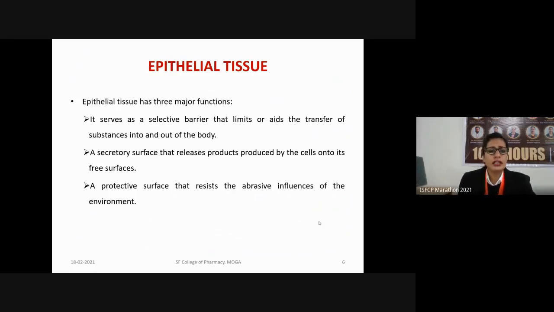Next, they have a secretory surface which releases the products produced by the cells onto its free surface. Next, a protective surface that resists the abrasive or, you can say, the harmful influence of the environment. So their surface also helps to resist or remove the harmful effects of the environment.